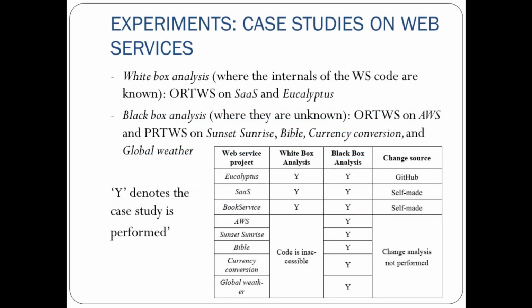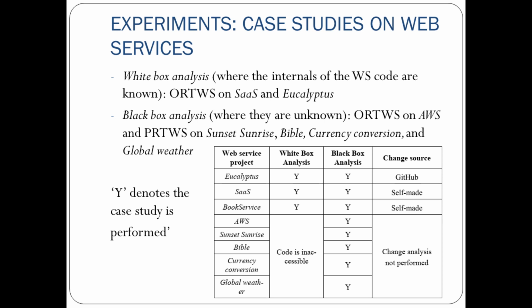Next, the case study is divided into white box analysis and black box analysis. Where the WSDL code and WS code are available, meaning the web service code is available, we can do white box analysis. In the ORTWS, we did it for SAS and Eucalyptus. For black box analysis, we can do it for unknown web service code, meaning the web service code is not known. So for the ORTWS we can do it for Amazon Web Service, AWS. For the PRTWS, we did it for the Sunset Sunrise Web Service, Bible Web Service, currency conversion, and global weather web service.